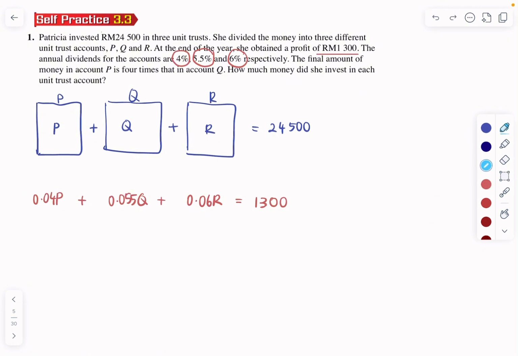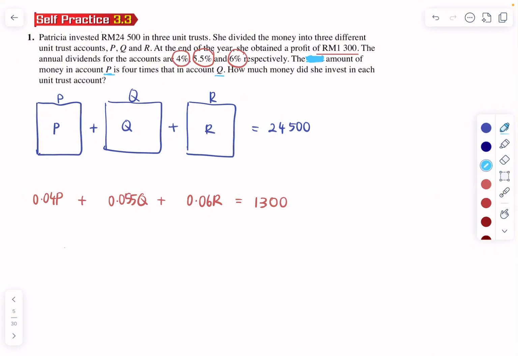And the third equation, they said the final, actually there is a typo in your textbook. It's not final amount, it's the amount of money in account P is 4 times that in account Q. I only realized this after I solved the whole question just now, and then I didn't get the answer. Final amount means the principal plus the interest. But if you do that, you don't get the answer. Then I realized this is actually a typo. This is supposed to be the initial amount. Initial amount means how much you deposited in account P.